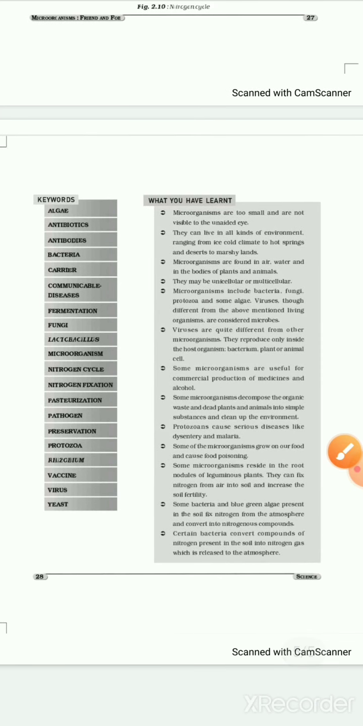So in this chapter, a few words are given: algae, antibiotics, antibodies, bacteria, carrier, communicable disease, fermentation, fungi, lactobacillus, microorganisms, nitrogen cycle, nitrogen fixation, pasteurization, pathogen, preservation, protozoa, rhizobium, vaccine, virus and yeast. These are the keywords which we learn in this chapter. Let's revise in small points what we have learned.